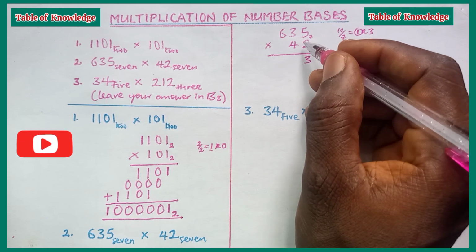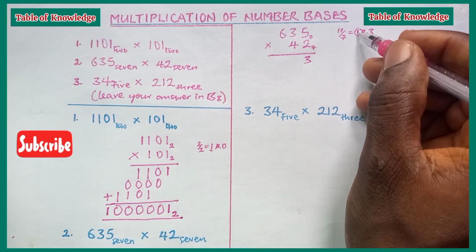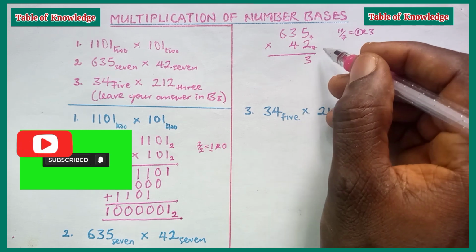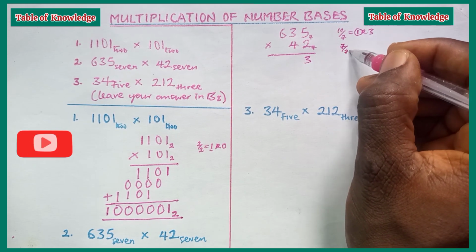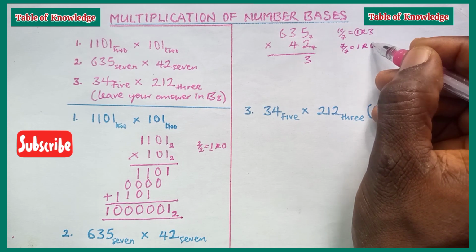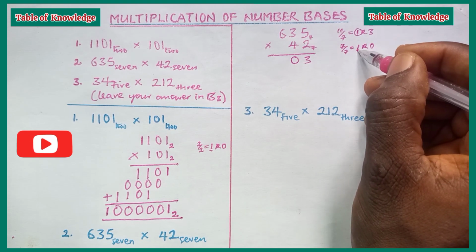Now 2 times 3 is 6, plus the 1 we carry, which is 7. Now 7 is equal to the base, so we can't write it down. We have to use the base to divide it, which is 7 divided by the base 7, to give us 1 remainder 0. We are going to put down the 0 and carry this 1.